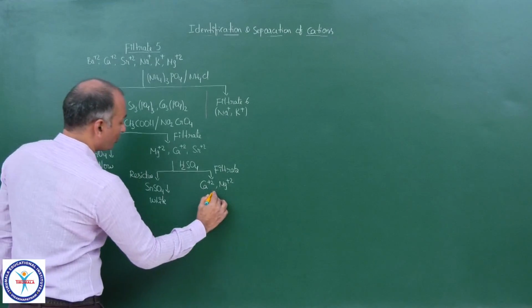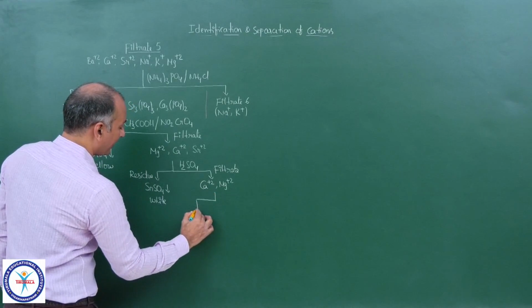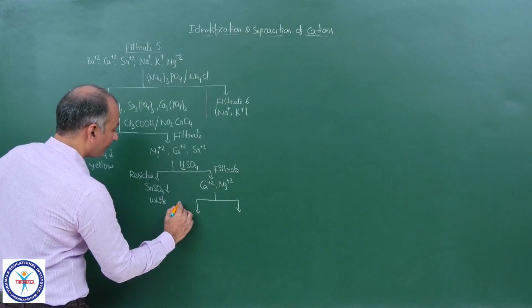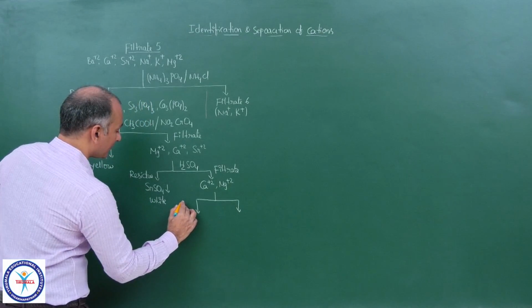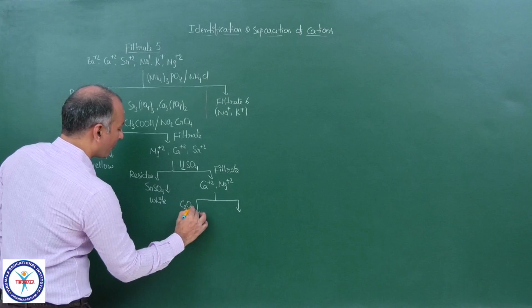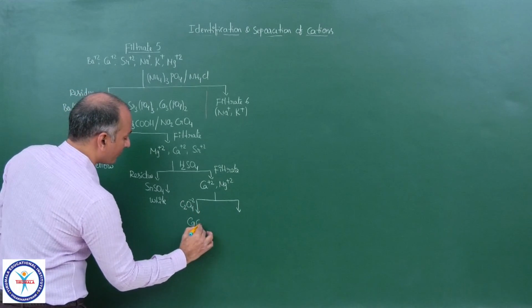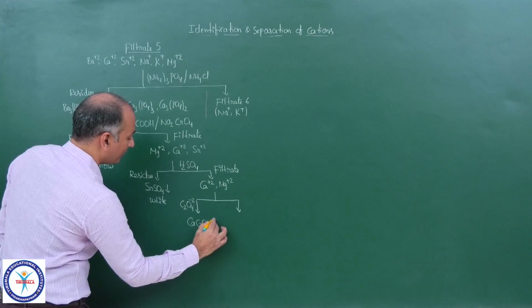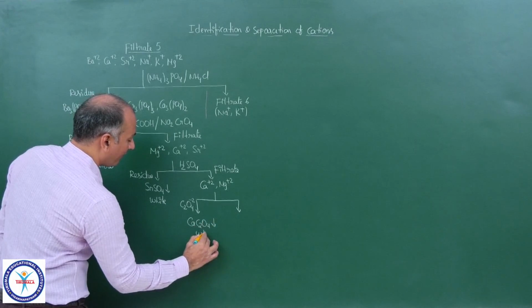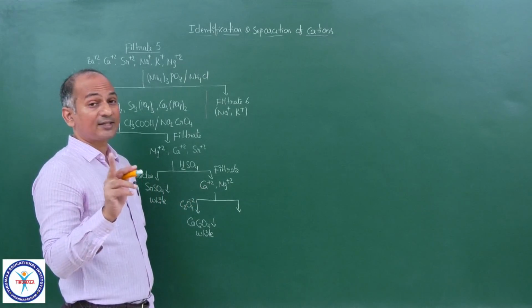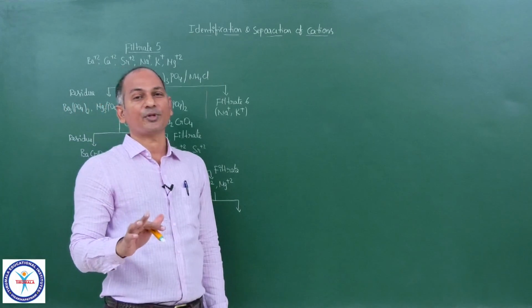Okay, now to this filtrate you can add an oxalate salt, C2O4 2-, any soluble oxalate, and calcium oxalate is insoluble, and you will get a white precipitate. Solubility of oxalates of group 2 elements increases down the group.